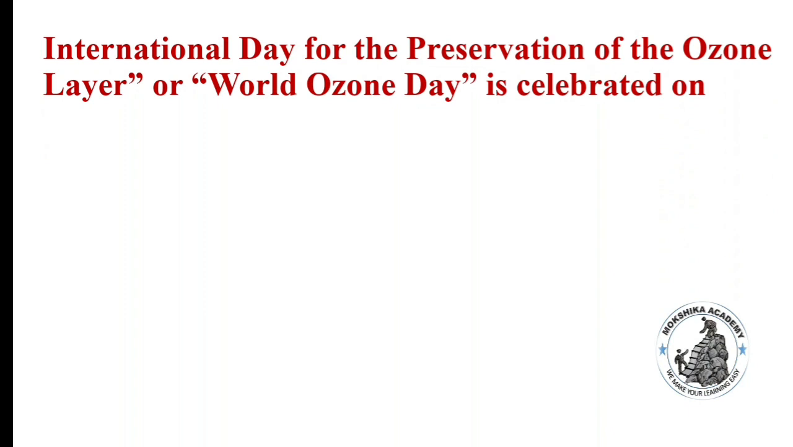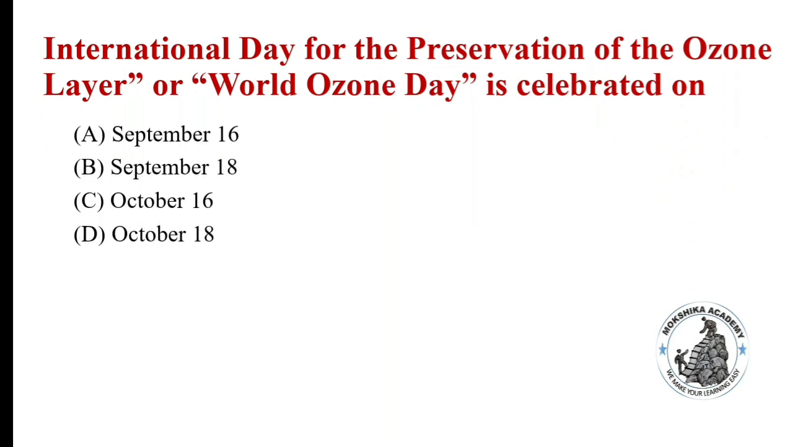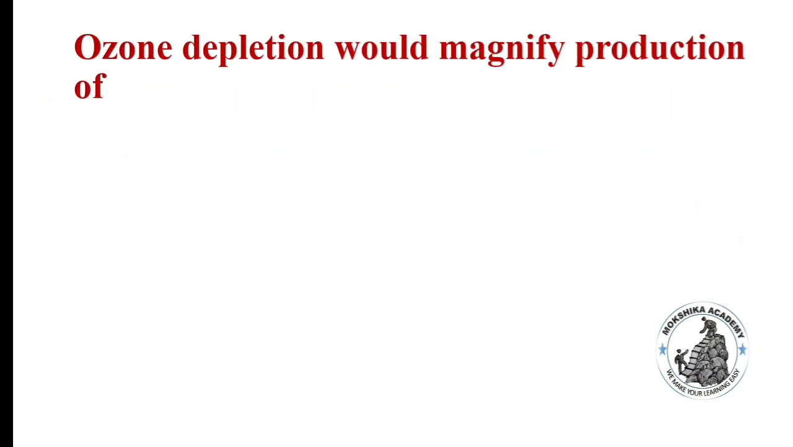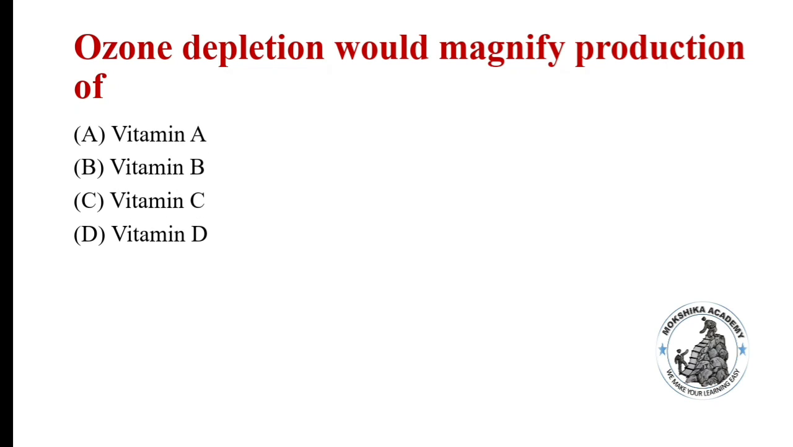International Day for the Preservation of the Ozone Layer, or World Ozone Day, is celebrated on September 16th, September 18th, October 16th or October 18th. Correct option is September 16th. Ozone depletion would magnify production of dash: vitamin A, B, C, D. Correct answer is vitamin D. It is a depletion of vitamin D.